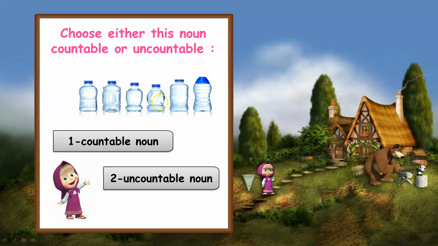Now, what can you see? I can see bottles of water. Can you count the bottles of water, girls? Let me count them. Yes, I think I can count the bottles. Let me make sure. 1, 2, 3, 4, 5, 6. I have 6 bottles of water.